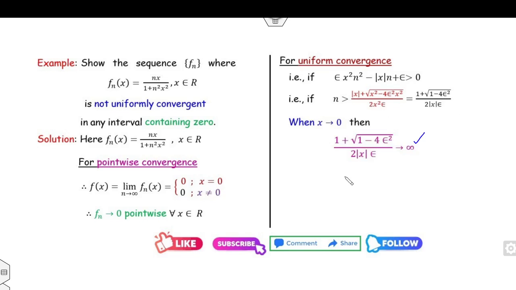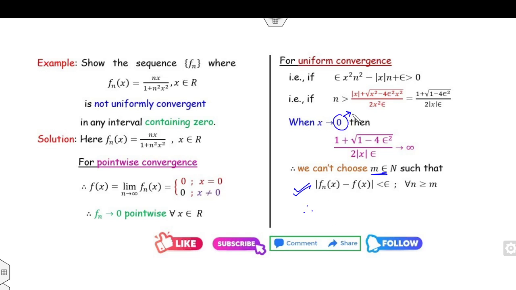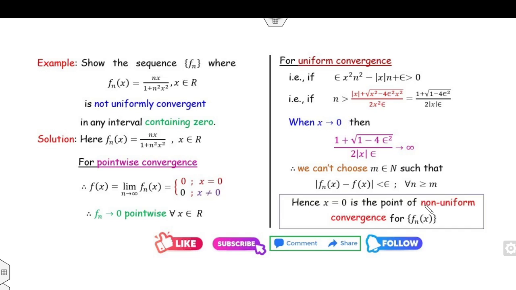So that means this number n is greater than infinity. Can you find the value of m such that n must be greater than or equal to m? No. Fine. So that means you are unable to find the value of m so that this equation will be satisfied. So therefore you can say 0, because x approaches 0. So 0 is my point of non-uniform convergence.